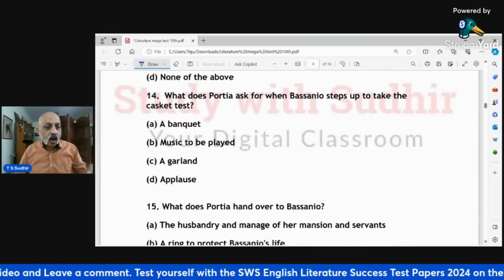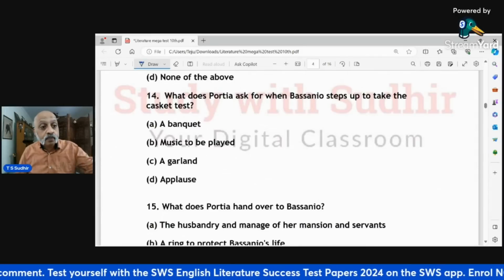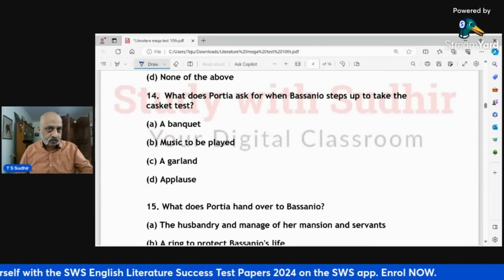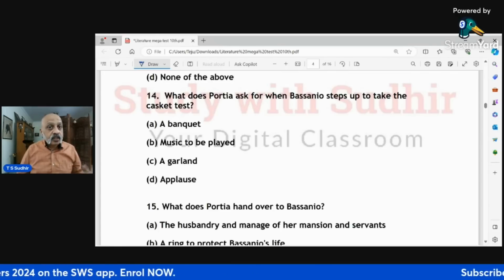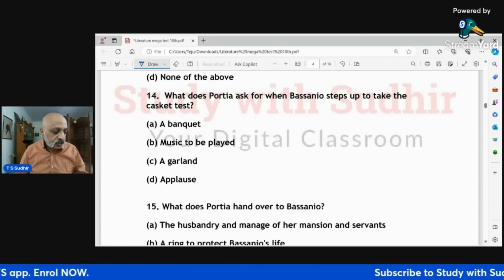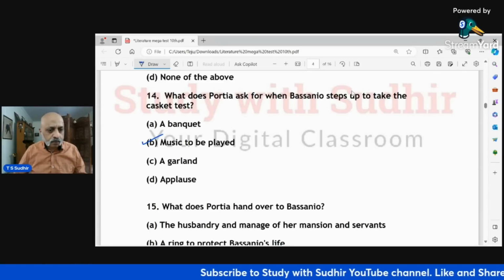What does Portia ask for when Bassanio steps up to take the casket test? What does Portia ask for? Does she ask for a banquet? Does she ask for music to be played? Does she ask for a garland? Or does she ask for applause? The correct option is music to be played.